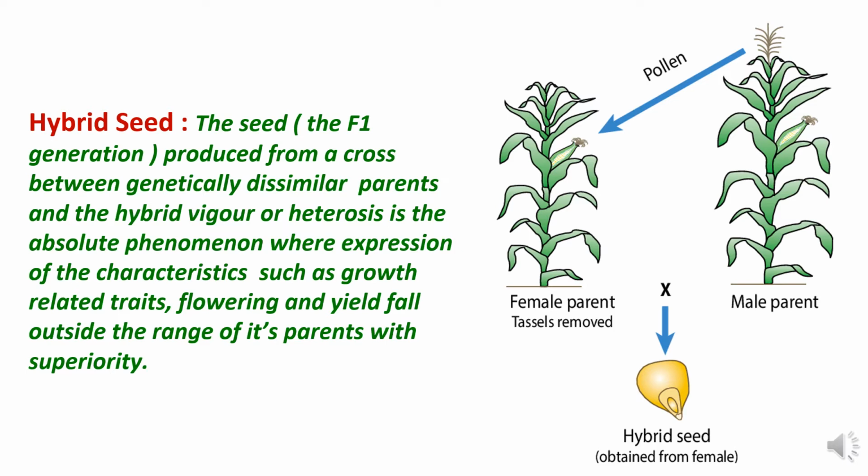In hybrid development, we are using two parents, a female parent and a male parent, and after cross pollination, the resulting F1 generation is known as the hybrid. The mechanism by which hybrid vigor is developed is called heterosis, and the superiority of the F1 hybrid seed over its parents is termed hybrid vigor.